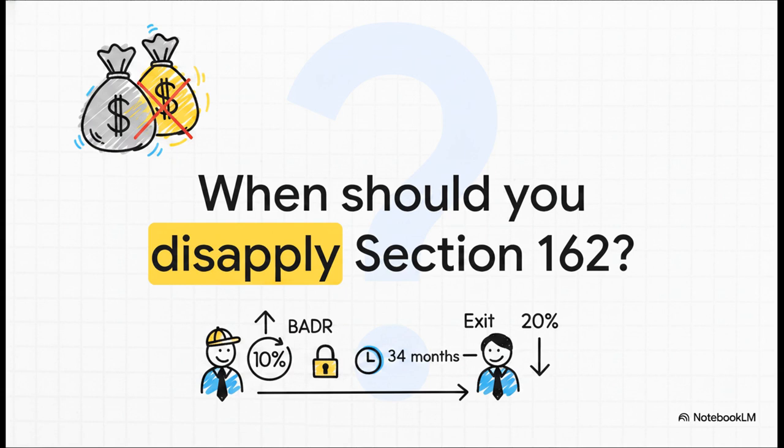Think about the exit. If your client defers their gain into the shares today, but fast forward a few years and they won't actually qualify for BADR when they sell, maybe they step down as an officer or their shareholding drops below 5%, they are going to be staring down the barrel of a 20% tax rate. That's a disaster. In that specific scenario, they absolutely must elect to disapply Section 162. They have to do this within 34 months of the end of the tax year of incorporation. By disapplying, they force the gain to crystallize right now while they still comfortably qualify for BADR as a sole trader. They lock in that beautiful 10% rate and walk away happy.